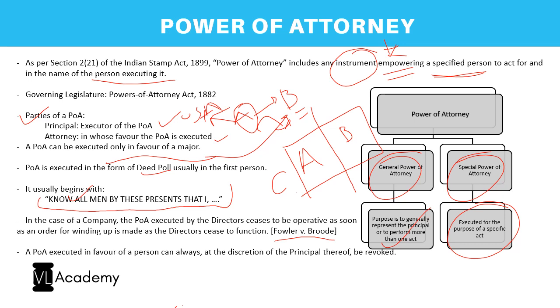Right? And coming to the aspect of revocation of a power of attorney. Usually in a power of attorney, there would also be a clause saying that the principal can at any time, at his or her own discretion, revoke the power of attorney. Usually that will be the clause, however, there are also irrevocable power of attorneys, which we will discuss in a subsequent slide. Revocation means taking back the powers. So a power of attorney can be executed in such a way that the principal will have the power to take back the powers given to the attorney. That is also possible.